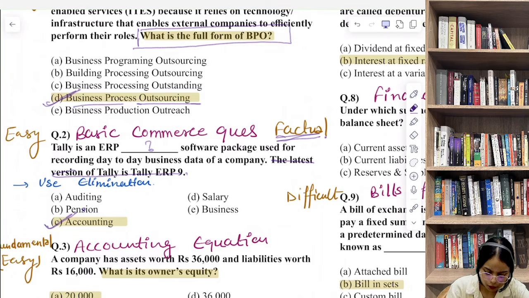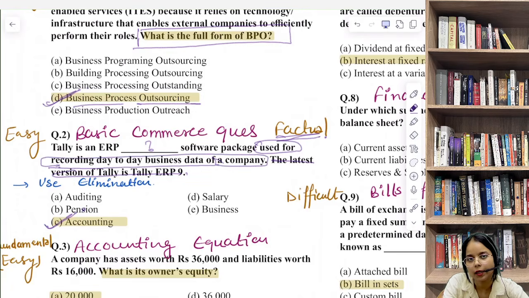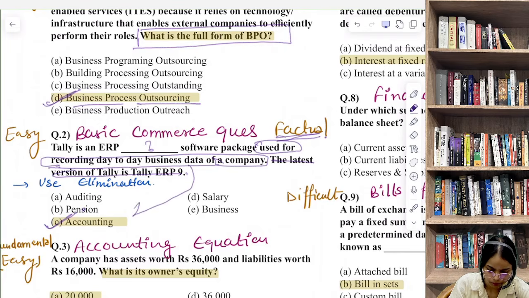The question itself gives you a big hint. What's the big hint? It says used for recording day-to-day business data of a company. This is a very big hint for you. If you read it carefully, you can immediately connect it to accounting. Options like pension will not fit anywhere, since Tally software is not used for pension. Options like auditing and salary are meant to confuse you, but they don't match the function described.